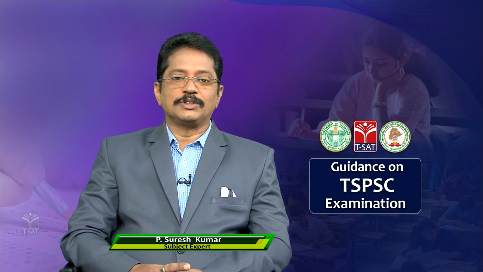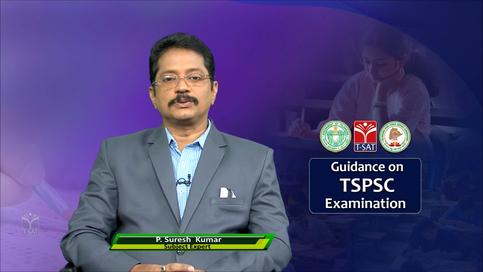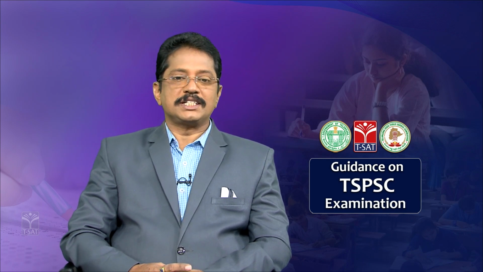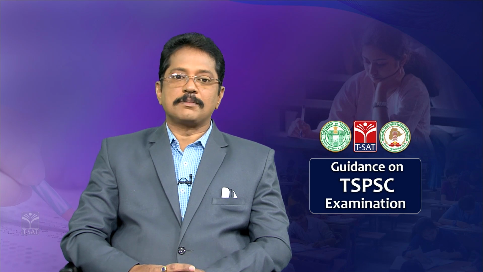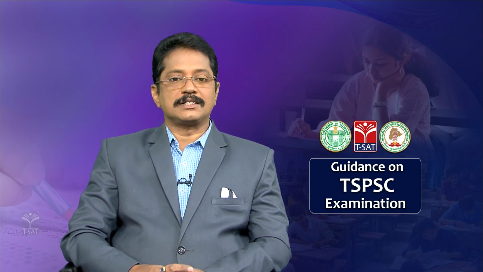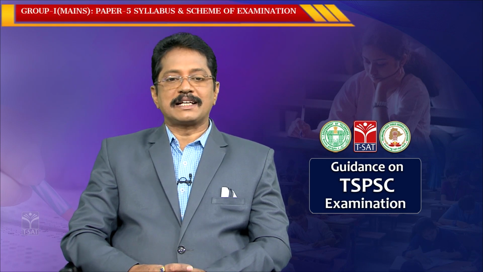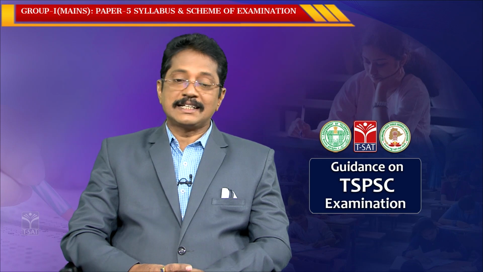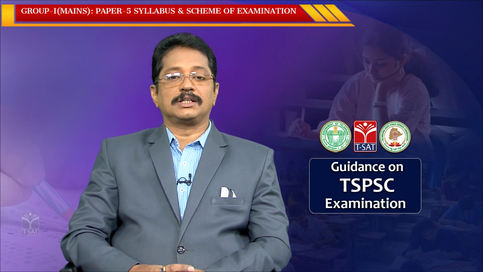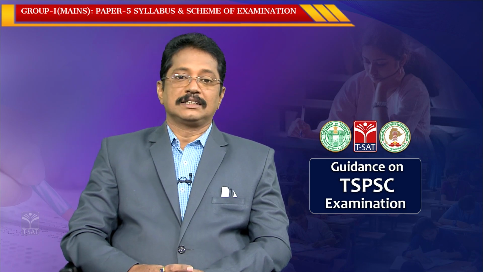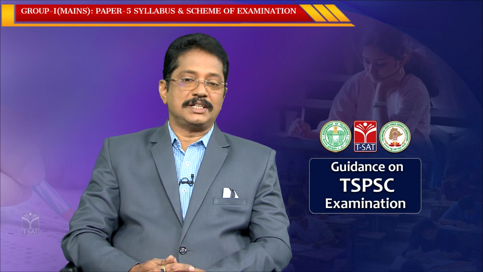As you know, we are giving complete comprehensive orientation for the preparation of Group 1 services. In this scheme of examination and orientation, today we are going to discuss paper 5. As you know, we have 6 papers, and each paper has a maximum of 150 marks, totally 900 marks. If you score more than 600 marks, then there is a possibility to get qualified in the examination.